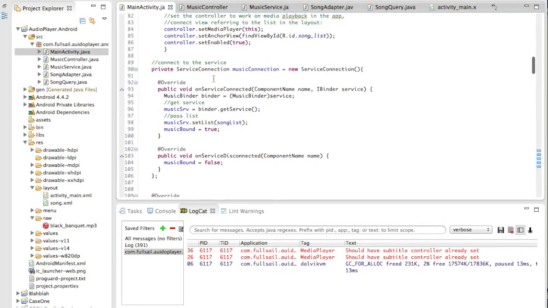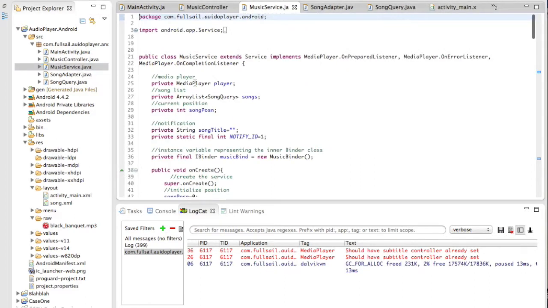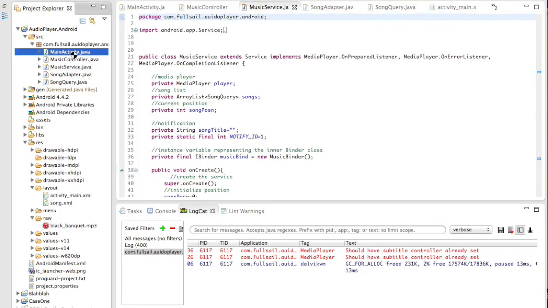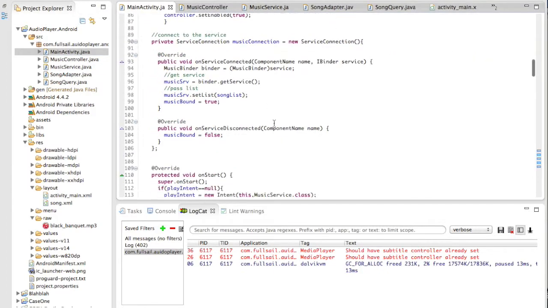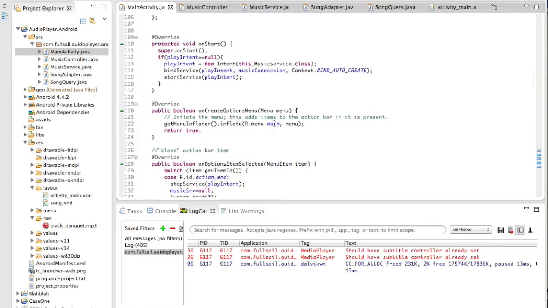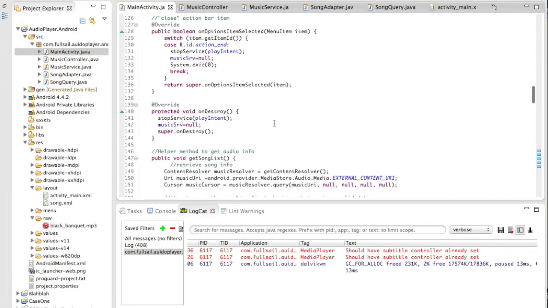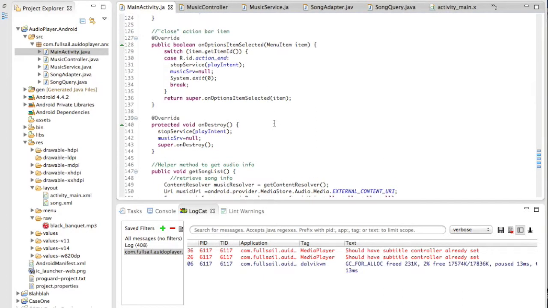Okay, here I connect to the service class, which models the data for a single song that will be applied to all the songs that are being played. And these are the implemented methods, the default methods for the audio playback, such as on options item selected. Here I added a, as you can see in the simulator.